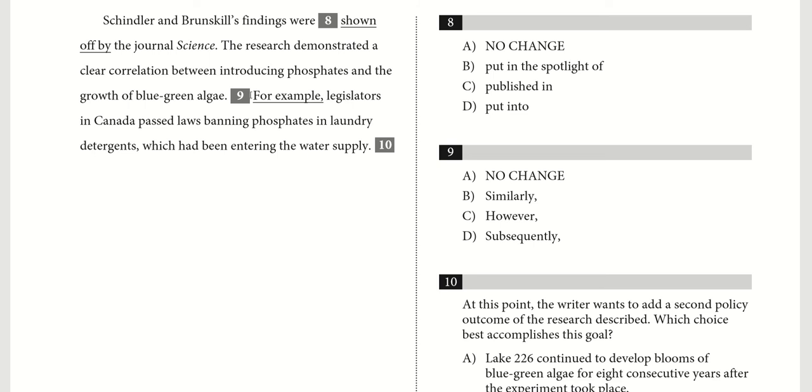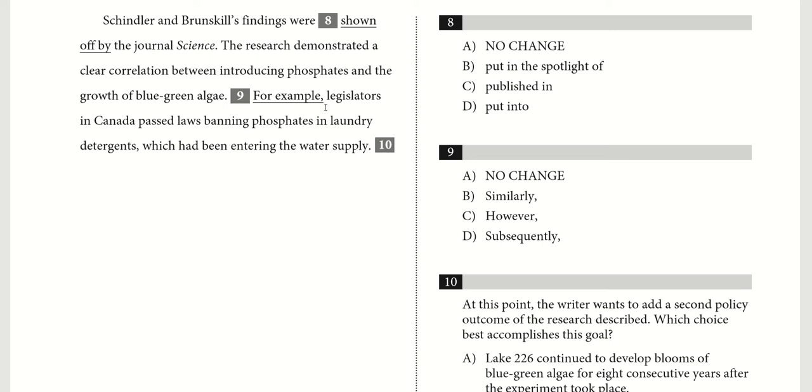In 9, we want to figure out a nice transition phrase here, a transition word. So in order to find the transition word, let's read what happened before. The research demonstrated a clear correlation between introducing phosphates and the growth of blue-green algae. For example, legislators in Canada passed laws. Okay, so "for example" means that whatever you're about to say is an example of what was said before, right?